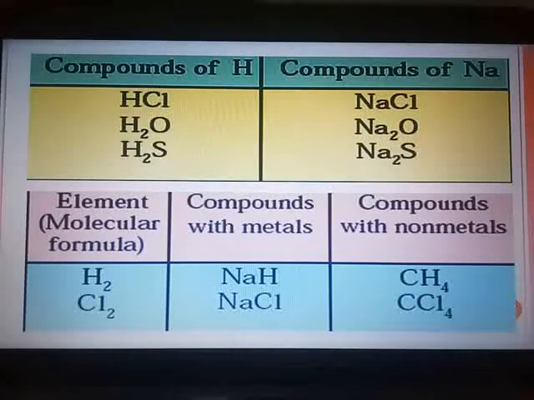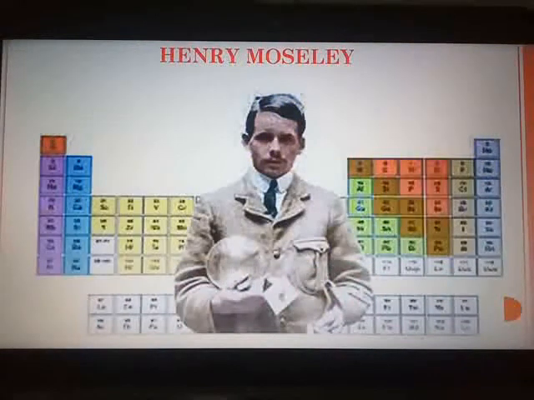This English scientist Henry Moseley demonstrated with the help of experiments done by him using an X-ray tube that the atomic number of an element corresponds to the positive charge on the nucleus or the number of protons in the nucleus of the atom of that particular element. And thus what he inferred was that atomic number is a more fundamental property.